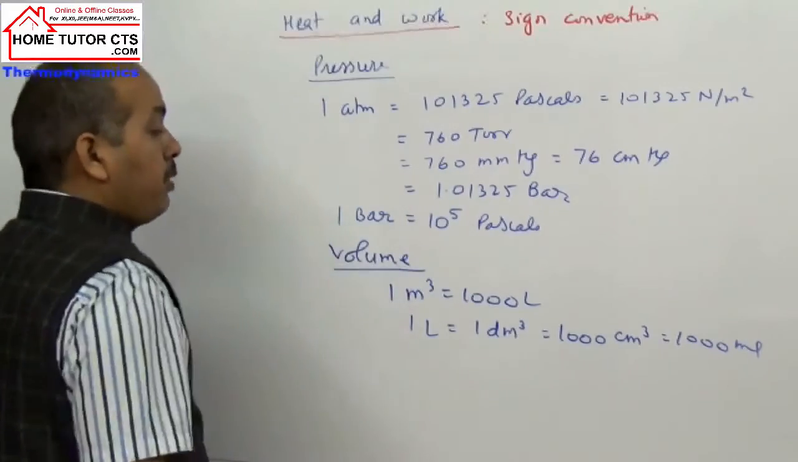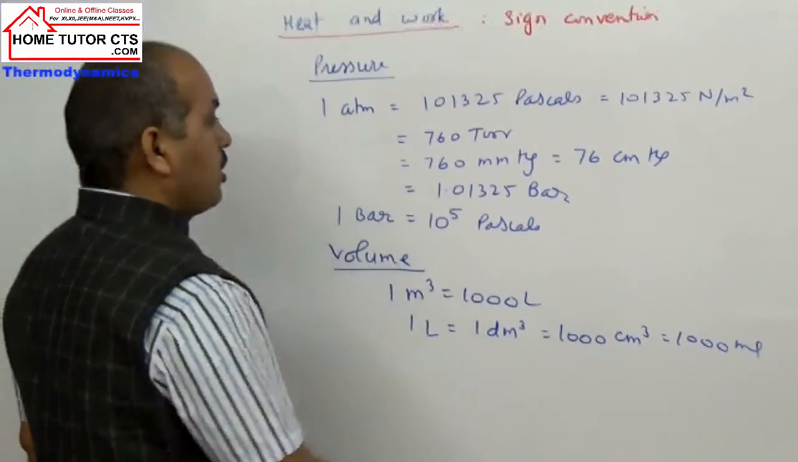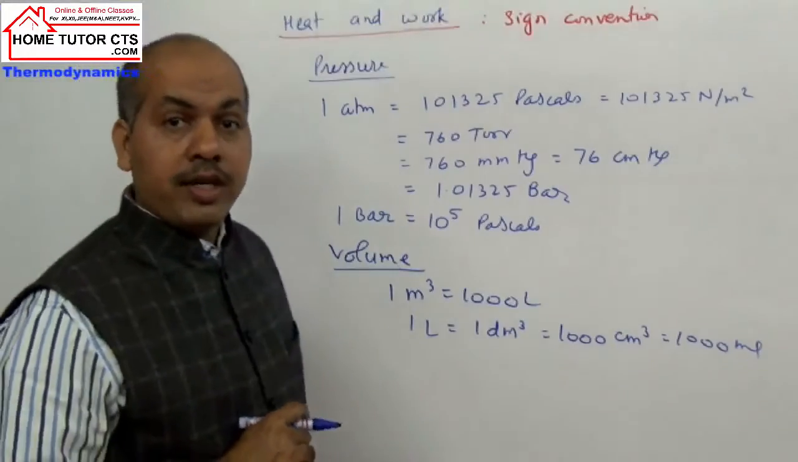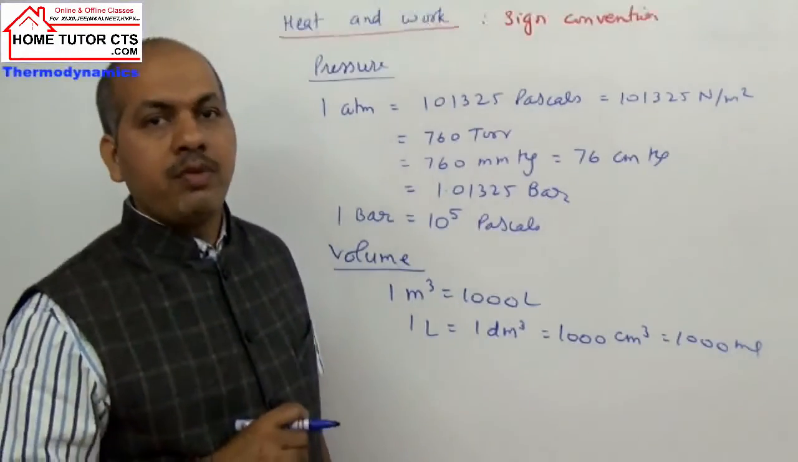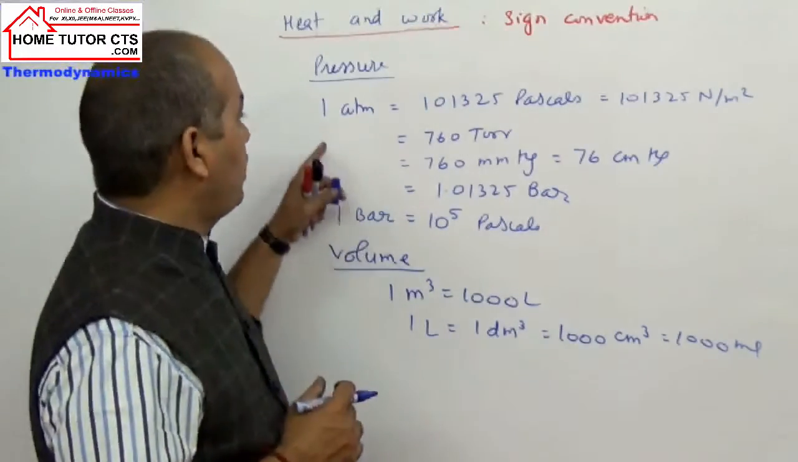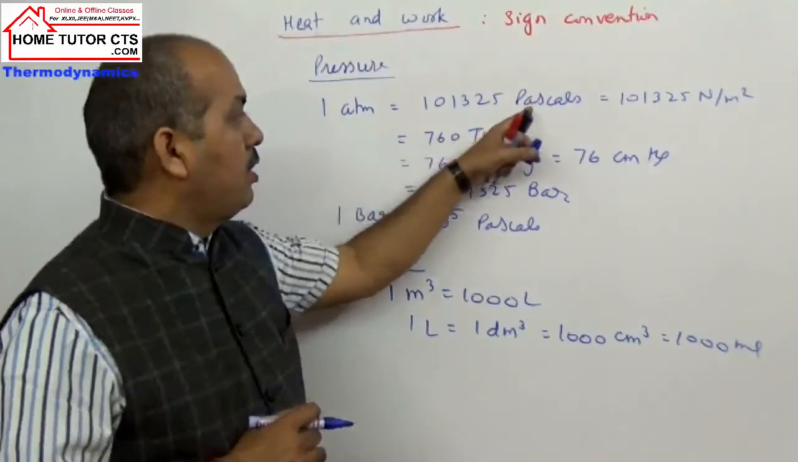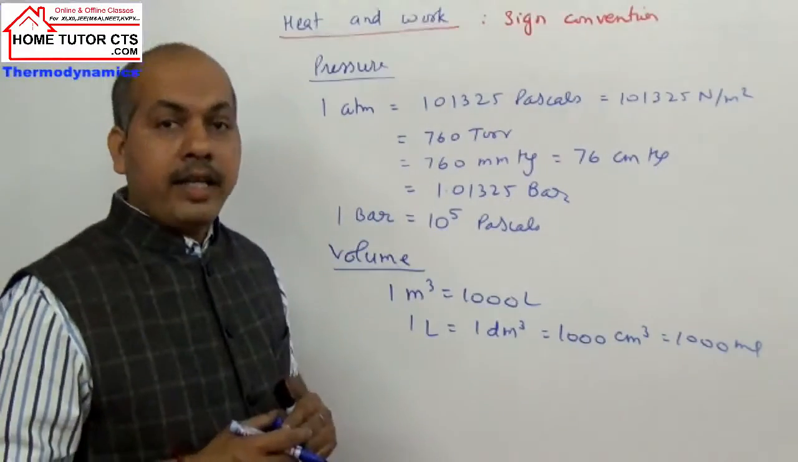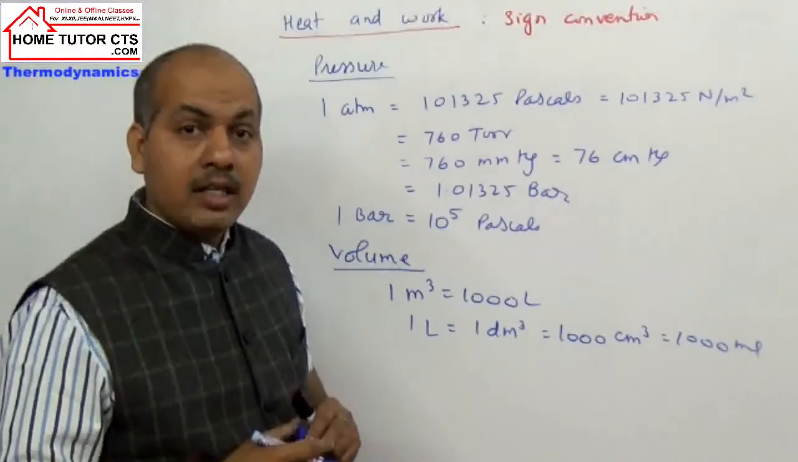So volume can be taken in different units, so is pressure. Now calculation of work. When you take pressure-volume work, how to find it? We take pressure in units of pascals and volume in cubic meters. Then the work can be obtained in joules.